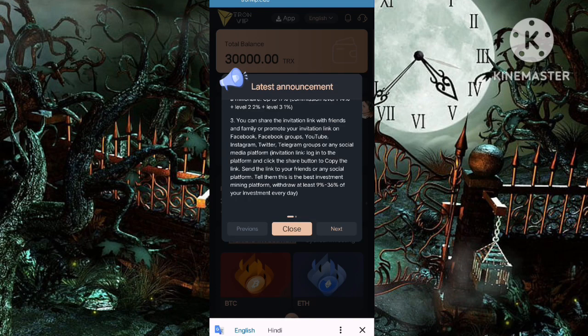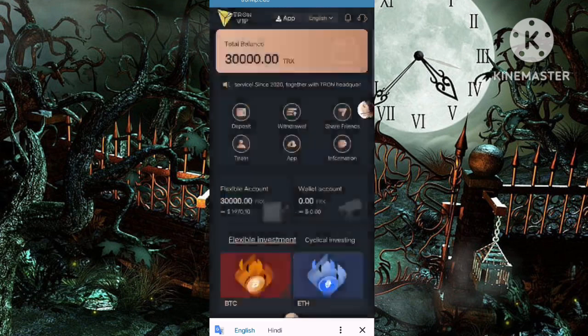So first tap the information option, and you see the currency, and you see all the details of this platform. Back here you see this option, which is your share option. You tap copy link and share your link to your friends on WhatsApp, Twitter, Facebook, Instagram, anybody, and you get unlimited money. So now you see your scanner here.